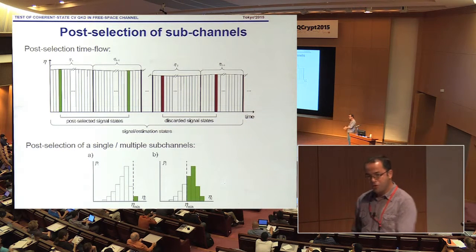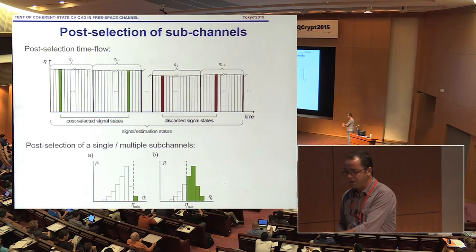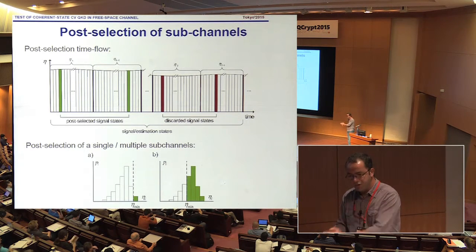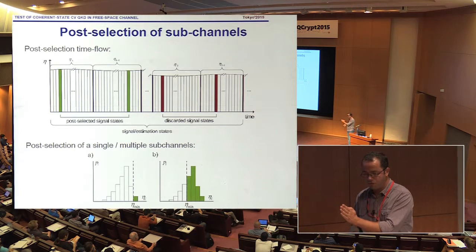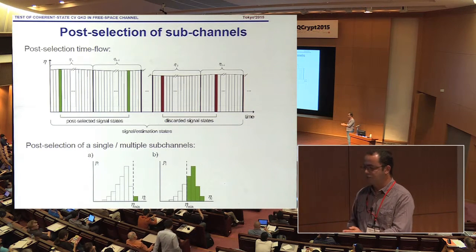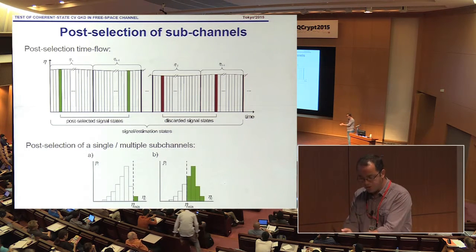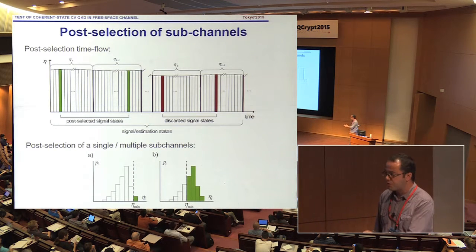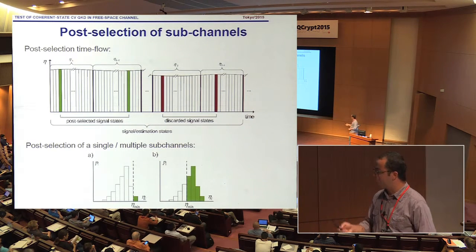So it's not that we post-select the data, I mean each individual bit, but we rather estimate particular occurrences of transmittance values, and we select the particular subchannels which will then contribute to the key. So basically we show security for each particular subchannel, and then we join them together.